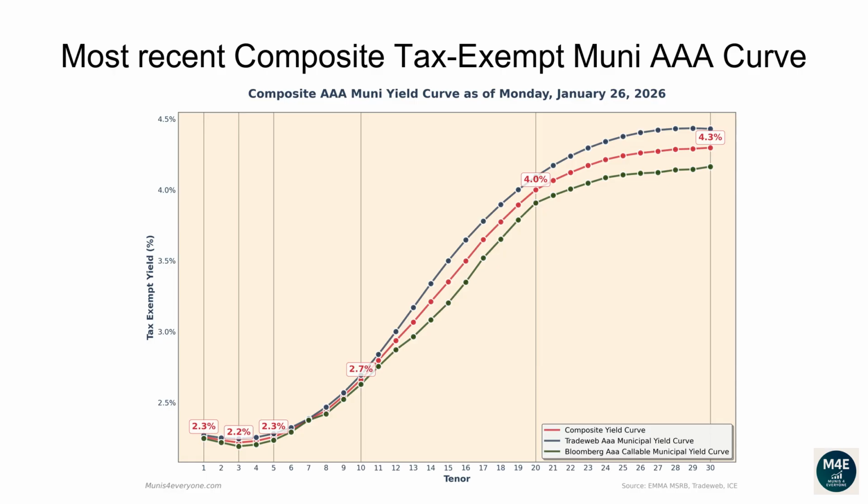The one-year composite tax-exempt yield is 2.26%. The two-year yield is 2.23%. The three-year yield is 2.22%. The 5-year yield is 2.26%. The 10-year yield is 2.66%. The 20-year yield is 4.0%. The 30-year yield is 4.3%.